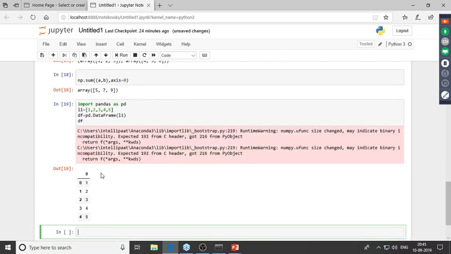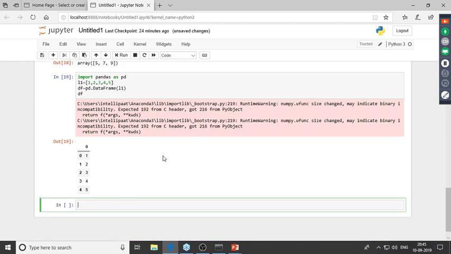Right, so I have successfully created this data frame out of a list. Now let me go ahead and create a data frame out of a dictionary. So again, I'll name this as, let's say, my fruit. And over here, I have a key value pair. So the key would become the name of the column, and all of the values would become the row numbers.